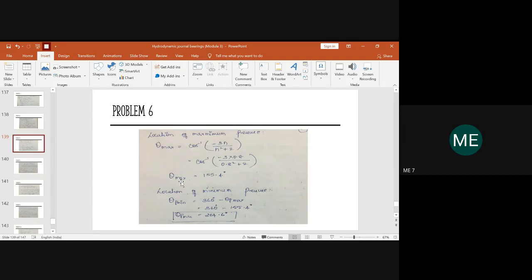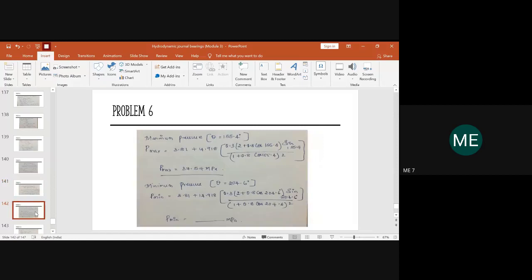First you substitute the value of theta for the maximum pressure. So 155.4 degree, at this angle it is proved that the pressure will be maximum. In the same equation, in place of theta you write 155.4 degree.